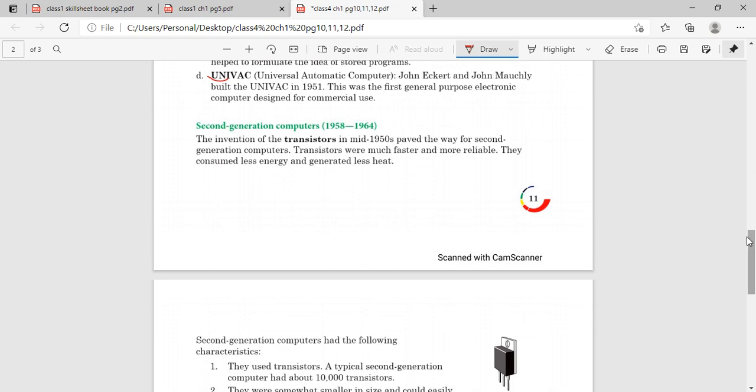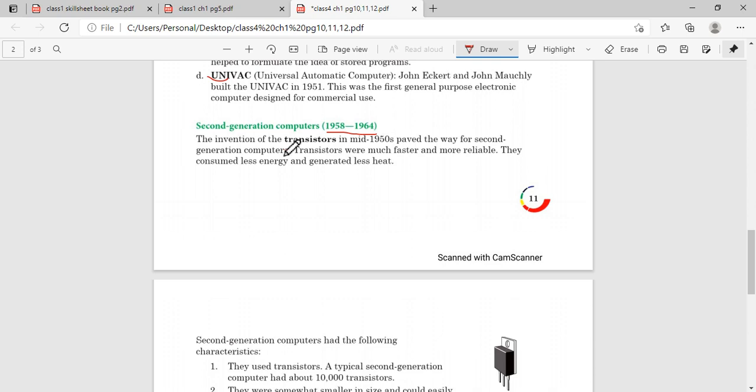Next, come to second generation computer. The time is 1954 to 1964. Now we have seen that the first generation computers had a lot of drawbacks. To overcome the drawbacks we have to improve the technology. We have to develop a more powerful technology that can overcome all these drawbacks. That's why we replaced the vacuum tube of first generation computers by transistor.